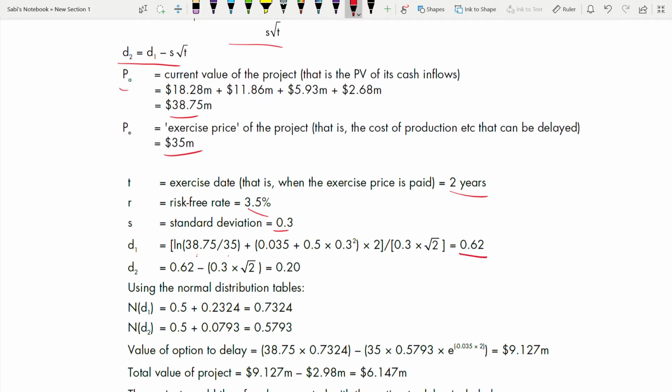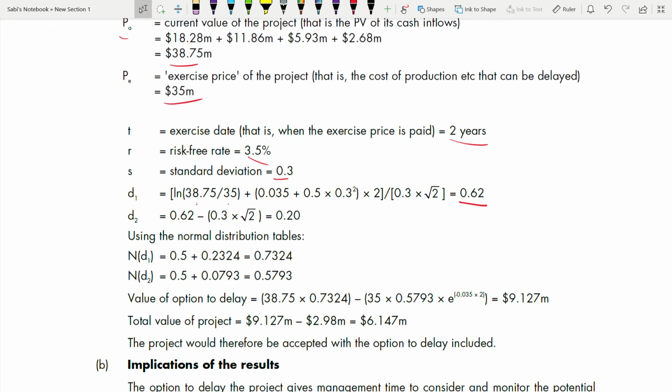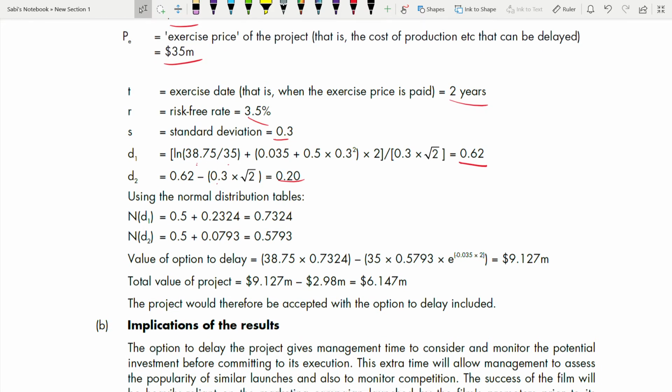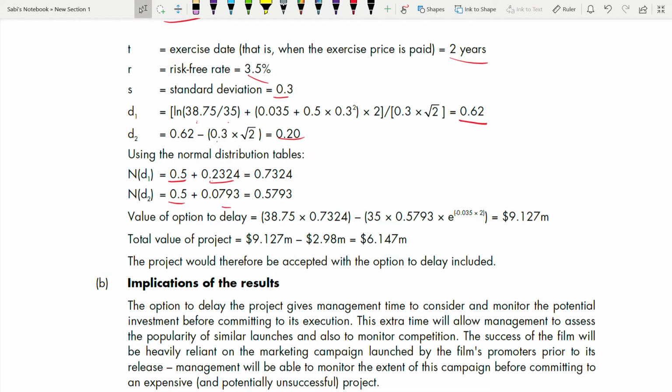Now you have to use the normal distribution table to find the probability for the value 0.62. For D2 it is D1 minus standard deviation times square root of t, that's 0.62 minus that, which is 0.2. You find the table, and it is positive. You can see both D1 and D2 are positive. So you have to add 0.5 to both of these values you get from the table, because it's positive. So now you are getting ND1 and ND2.